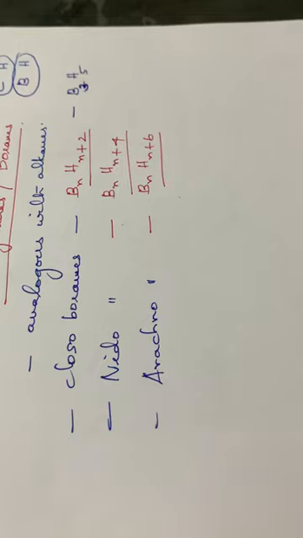Then in the case of nidoboranes, you have to go through all these examples later.